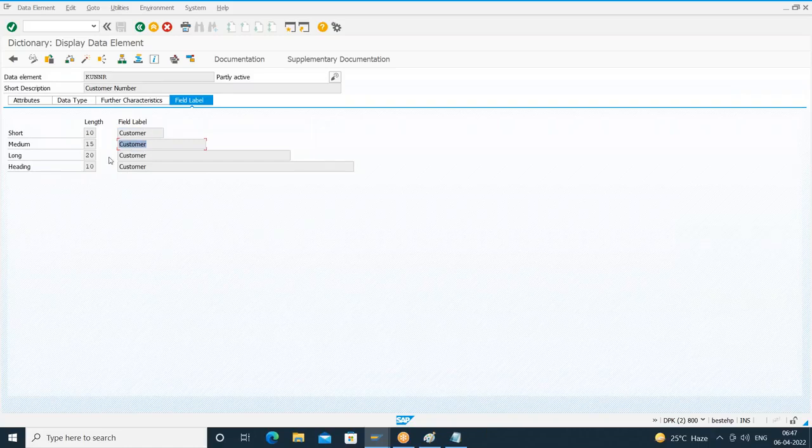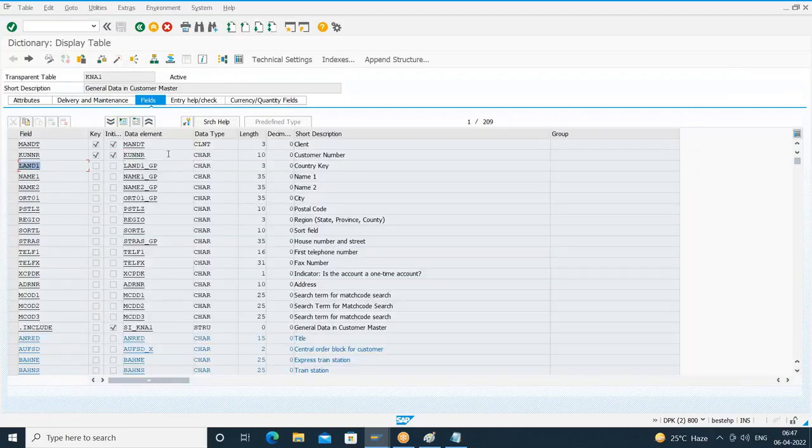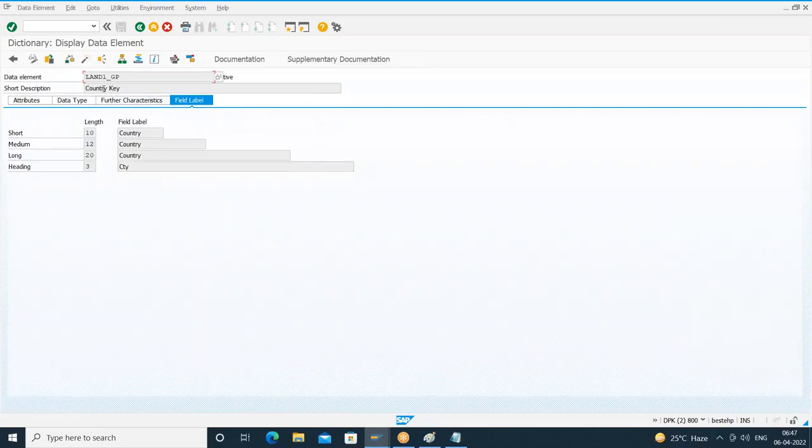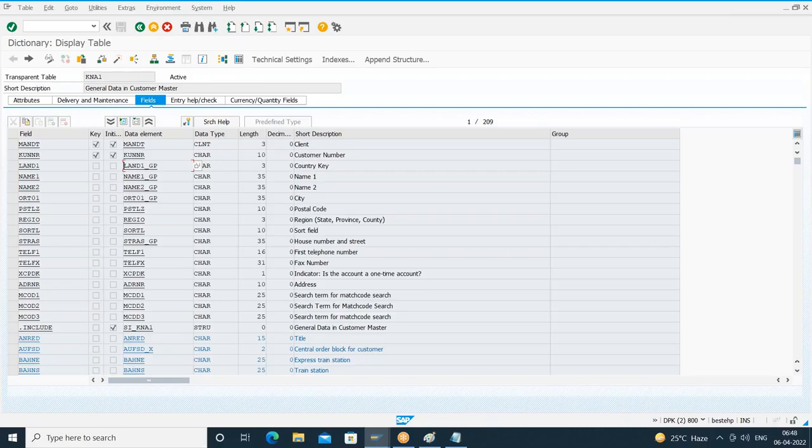So this label will appear automatically wherever we refer to this particular data element. Similarly, we have LAND1. The data element here is LAND1_GP. If I double click on it, again we have some labels. So what I'm trying to show is every data element will be associated with a field label, and that label will appear automatically wherever this particular data element is referred.